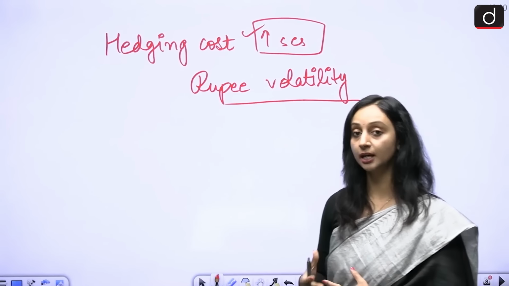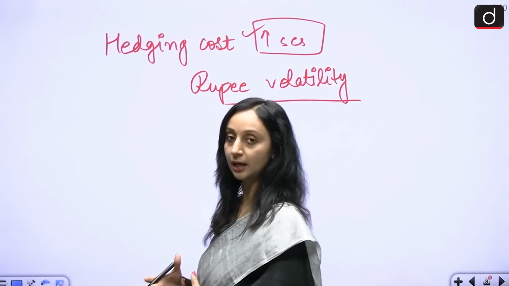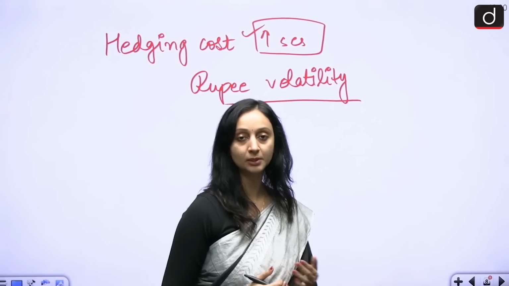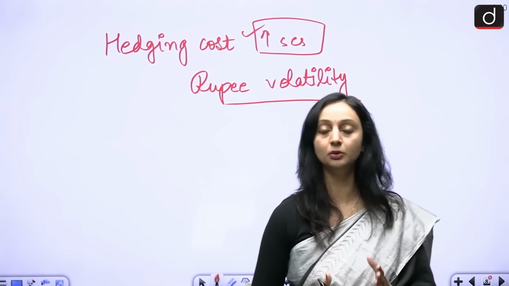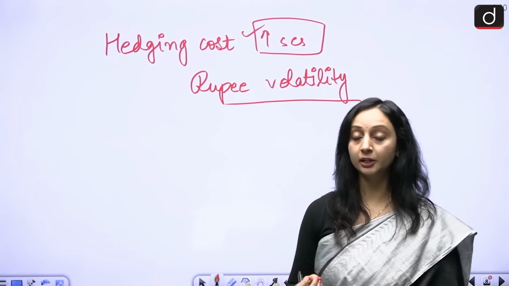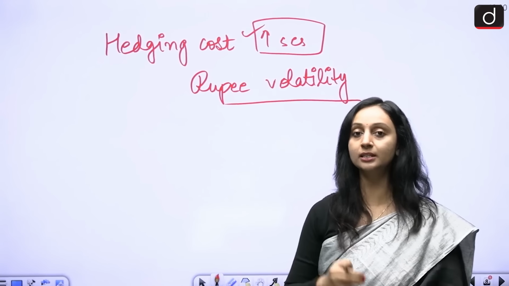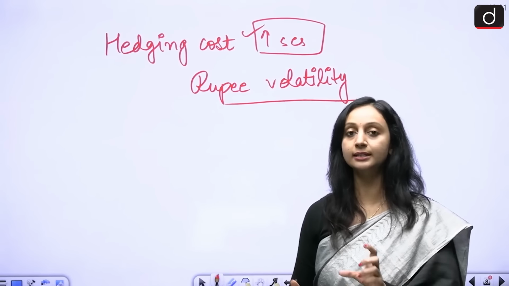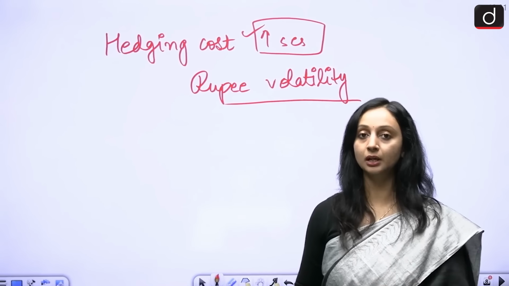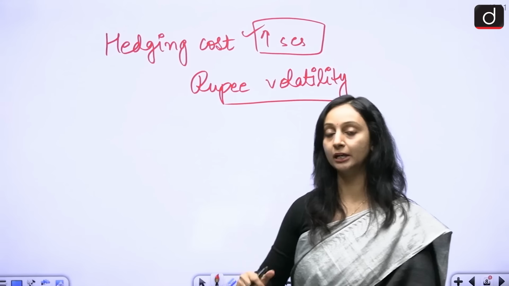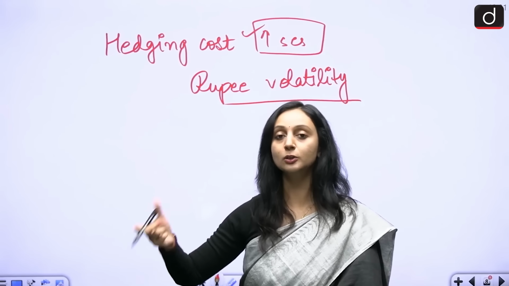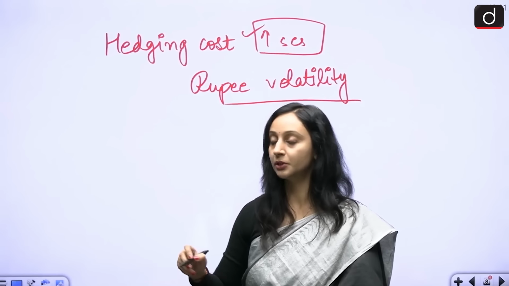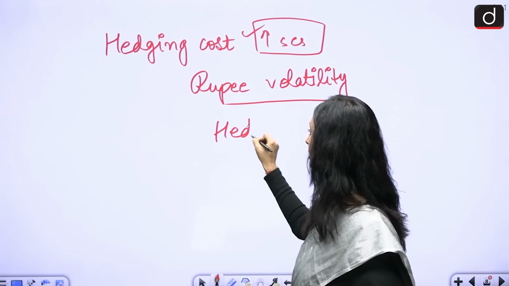Now, when there are such anticipations, what happens? Everybody wants to protect themselves from losses. So same is the thing with these companies also. So let's say they enter into an agreement today that 6 months down the line, I am going to buy these dollars at the same conversion rate. Today, if the conversion rate is 90 rupees, I am going to buy dollars 6 months later also at 90 rupees, irrespective of the conversion cost at that time, which means that I am hedging my losses.